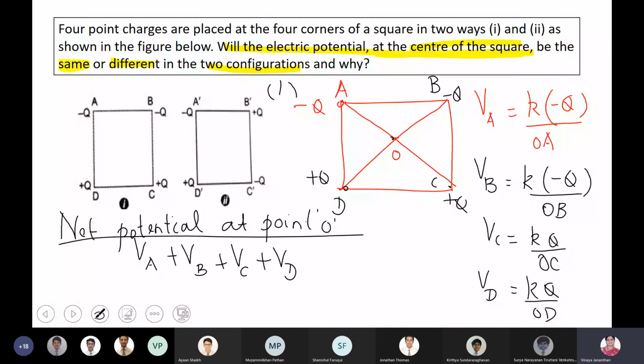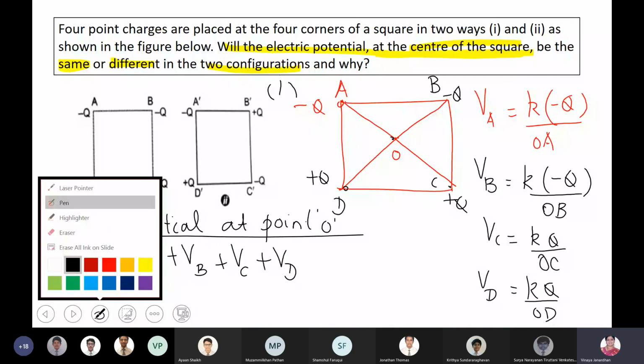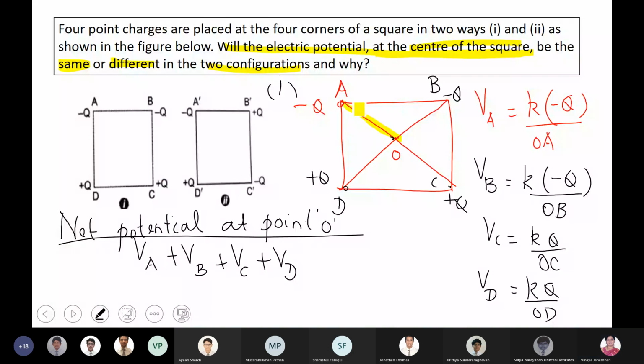And keep this in mind, boys, it's a square. So all the distances OA, OB, OC, and OD will be the same. OA will be equal to OB. Correct?